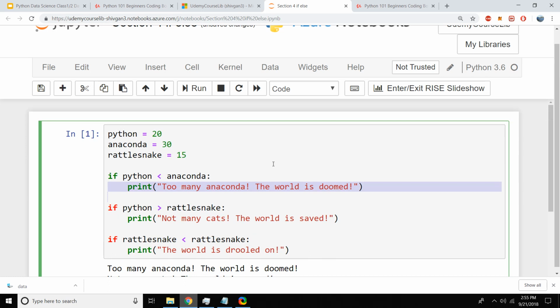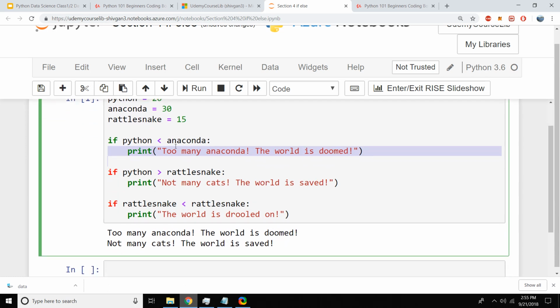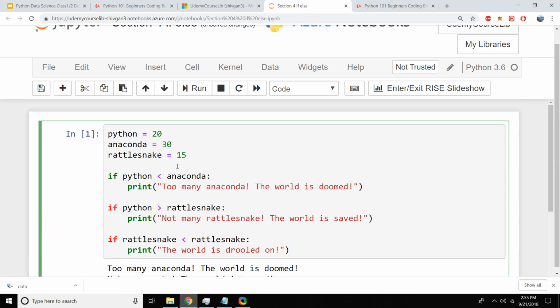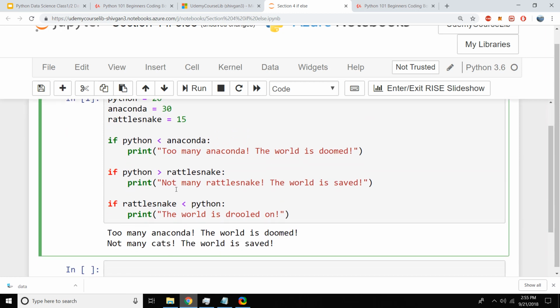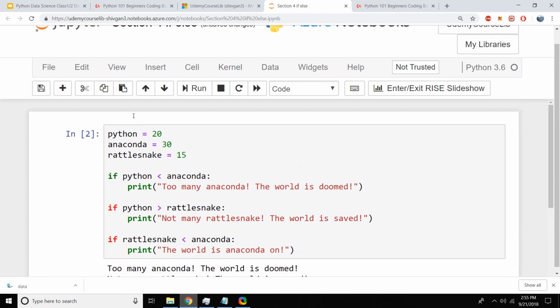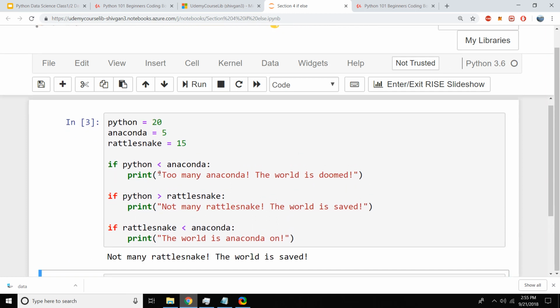Is Python greater than rattlesnake? Yes. Not many, and this would be rattlesnakes. The world is safe. Is rattlesnake less than rattlesnake? Which is not, because they are equal. So I'm going to make it: if rattlesnake is less than anaconda, then the world is anaconda.